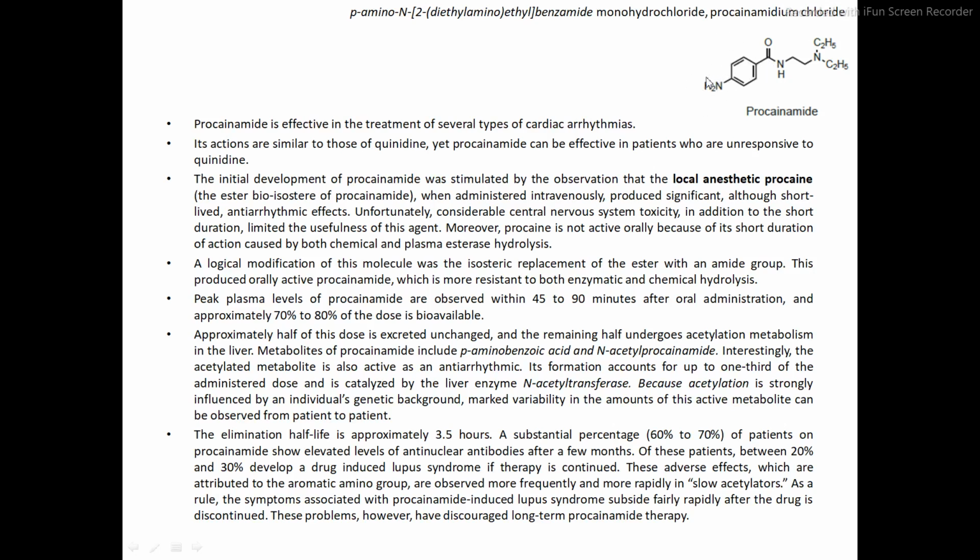Okay, para amino. Now N dash of what? That is the amide. So after para amino, N dash, then 2 dash. 2 dash of what? That is the ethyl. Carbon number 1, carbon number 2. So 2 dash diethyl amino ethyl, and the remaining portion, this one is called the benzamide. That is the benzene C double bond O NH2. That is a benzamide. So this is the drug procainamide.